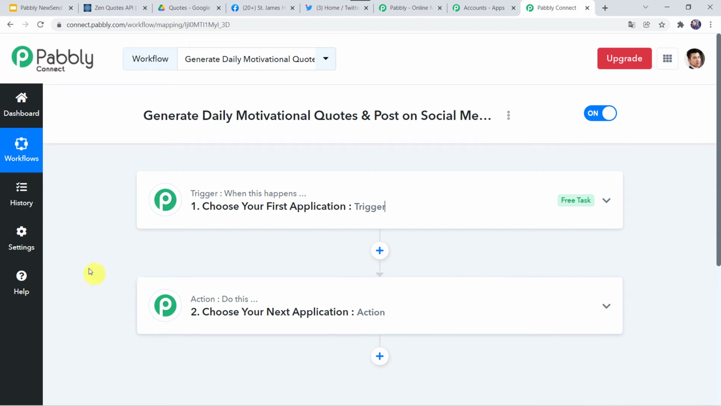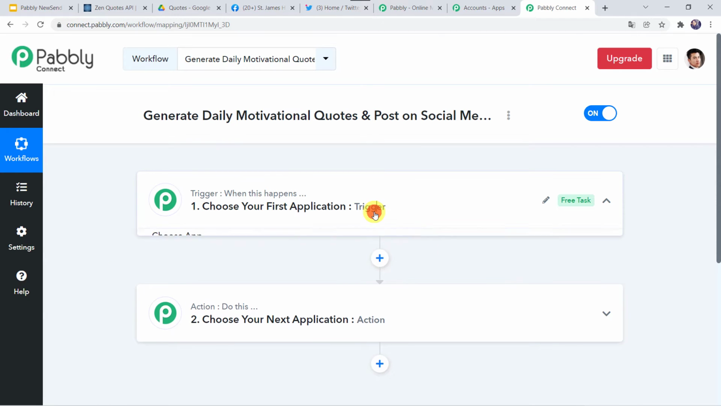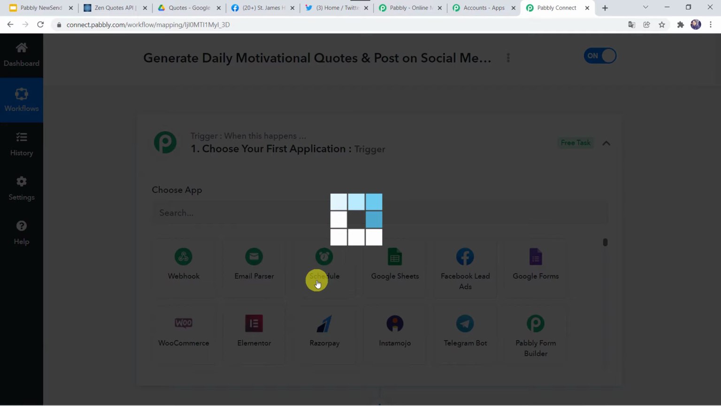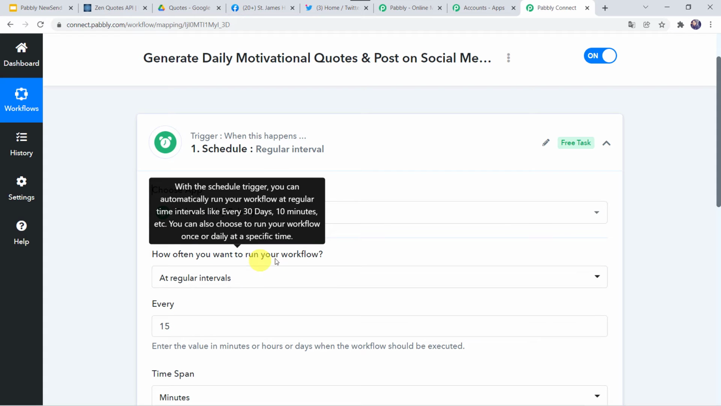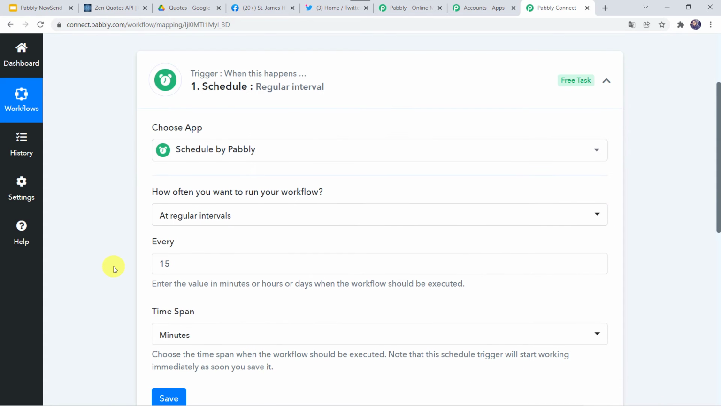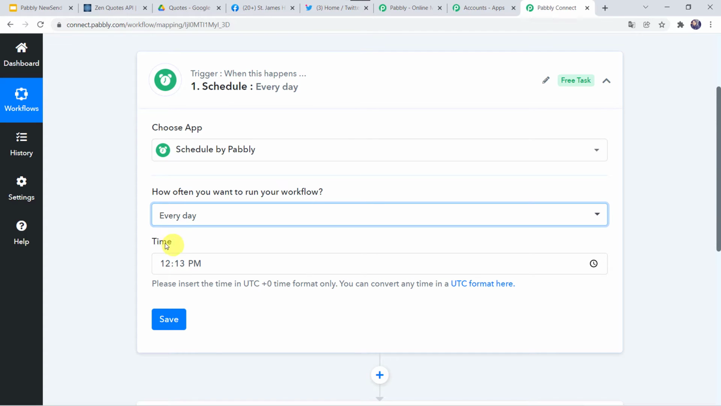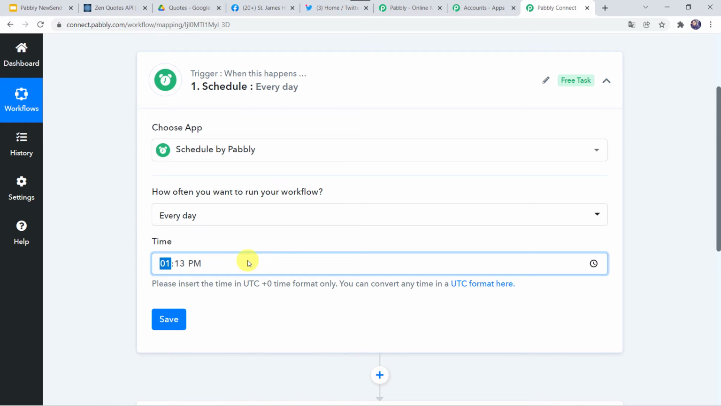So in this use case, we want the motivational quotes to be posted on a regular basis. For that, open this trigger window and here in Choose Application, let us find Schedule. How often do you want to run your workflow? So when do you want to send the motivational quotes? We want the motivational quotes to be shared on the social media platform on a regular basis, so I'm selecting this Everyday option over here. Now here we have to select the time. Please insert the time in UTC time format only. So I'm just giving a random time over here right now, that is 10 AM in the morning.